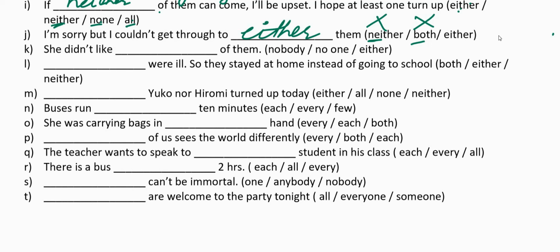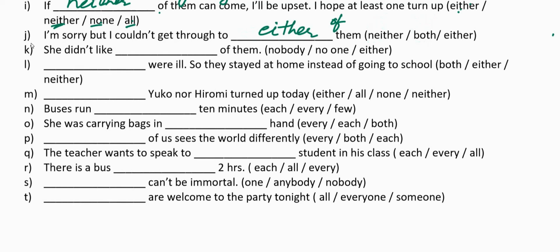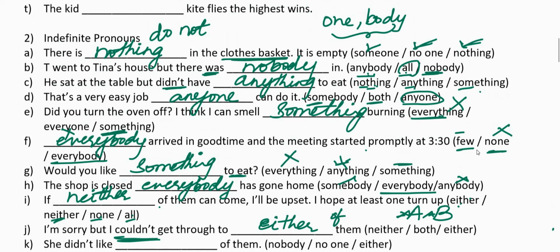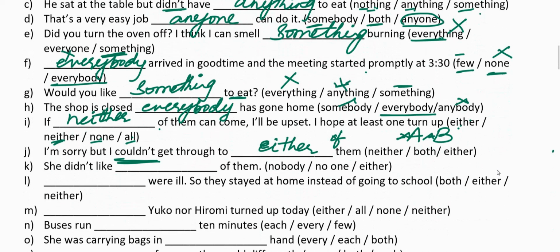So I cannot understand any of the two. Either of them here refers to any of them. Let us assume there are two options, A and B, and I could not understand either of them because it is negative here. Could not get through any of the two. I hope you have understood how to use indefinite pronouns. All you need to do is to use your common sense. There are not many rules to explain how to use these indefinite pronouns. Alright, I've solved 10 sentences for you. I want you to solve the rest of the 10 sentences in this section.